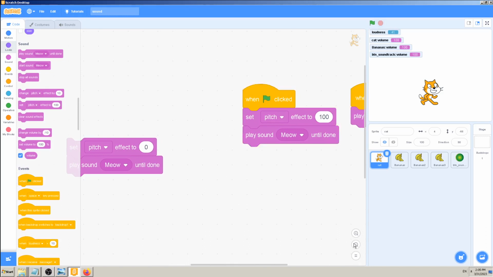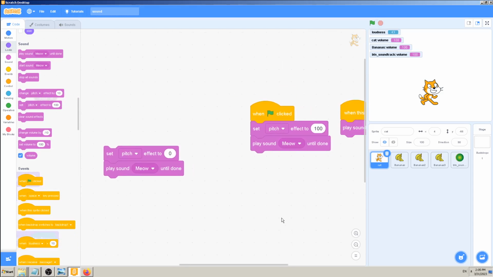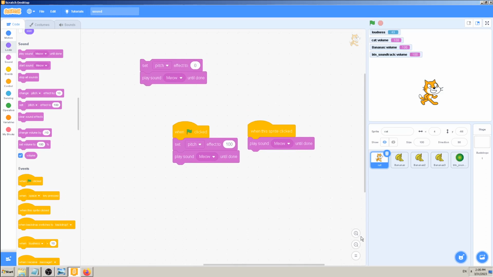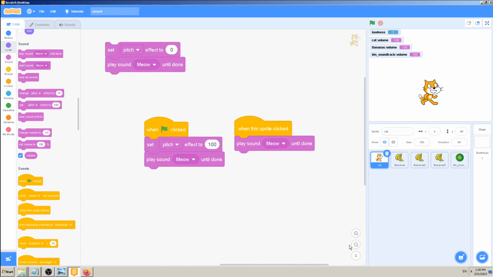It goes faster. So now our game designer says, okay, this is cool for the start, but later I don't want that sound to be that fast and that high. Go back to 0. So one way I think to do it is by using again something which we have learned in a previous video.